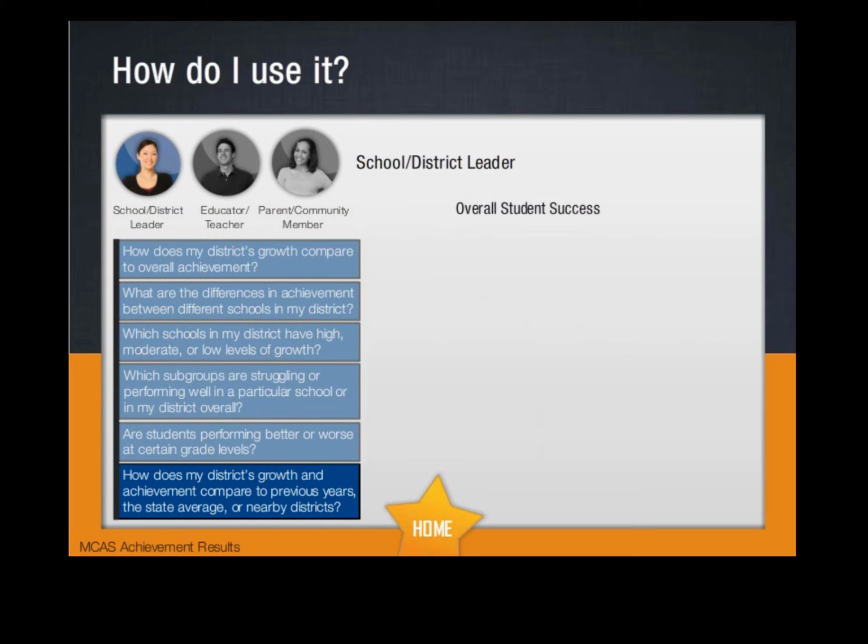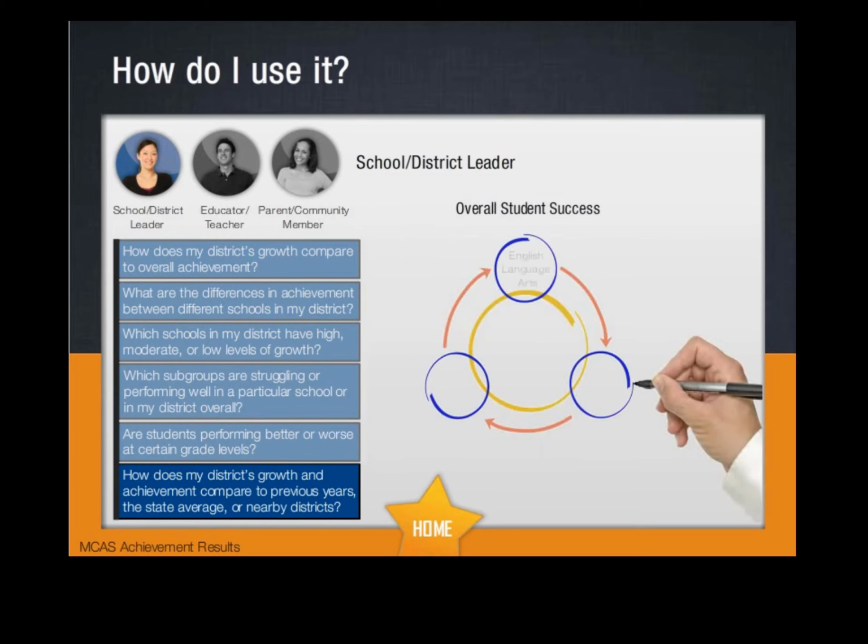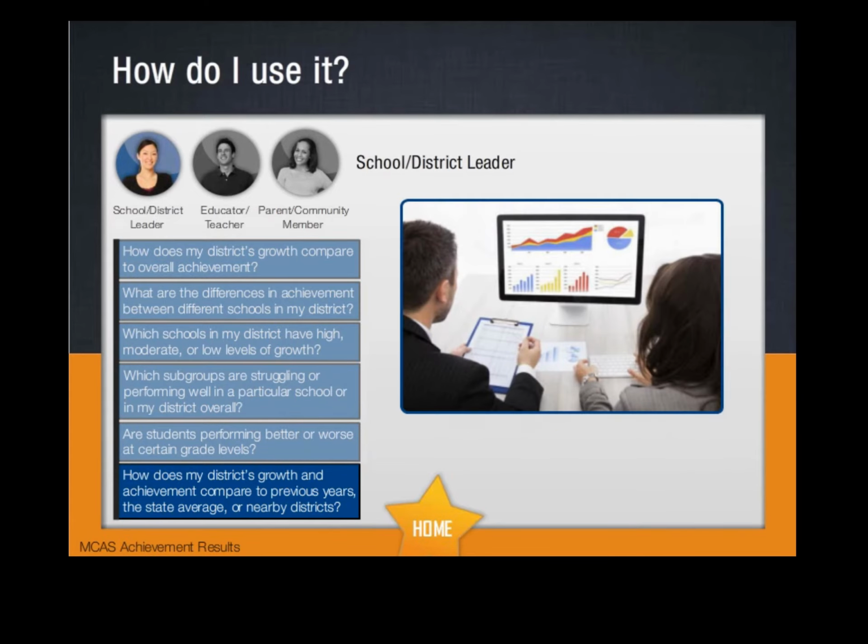Using this data, you can identify the overall success of your students in each subject area and use this information to prioritize the improvement focus among the subjects. You may use this report to examine the variations in achievement or growth between schools, grade levels, subgroups of students, or subject areas as a beginning step in exploring curriculum alignment, or to identify areas of strength and priority areas of need.